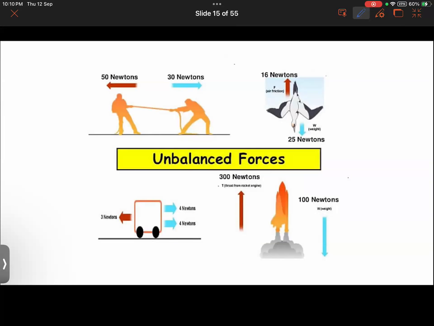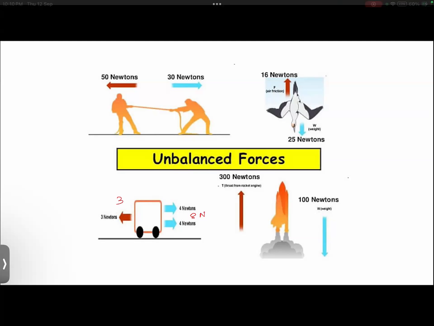We can take some examples of unbalanced force here. In fact, everything that you get to see moving is moving because of unbalanced force. If it wasn't for unbalanced force, nothing would be moving. So here the vehicle will be moving in this direction because a net force of 8 Newton is acting in this one, here 3. So the difference is 5. So the net force will be acting in this direction with magnitude 5 Newton.